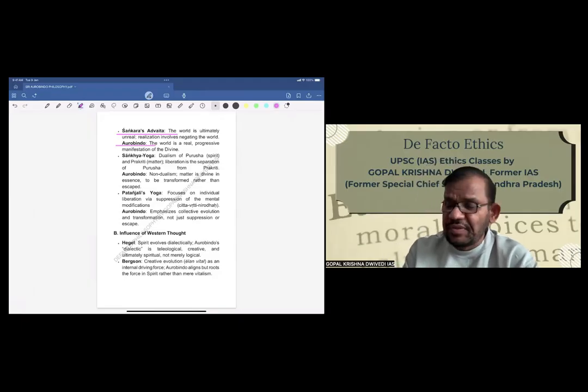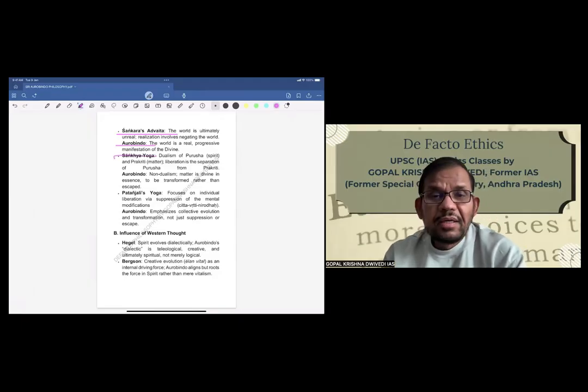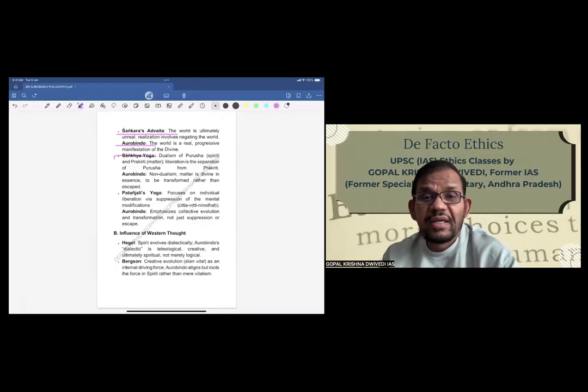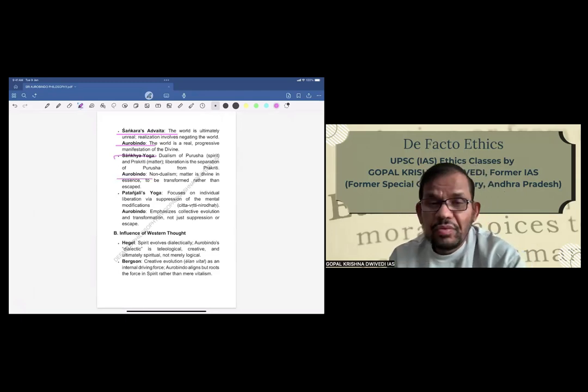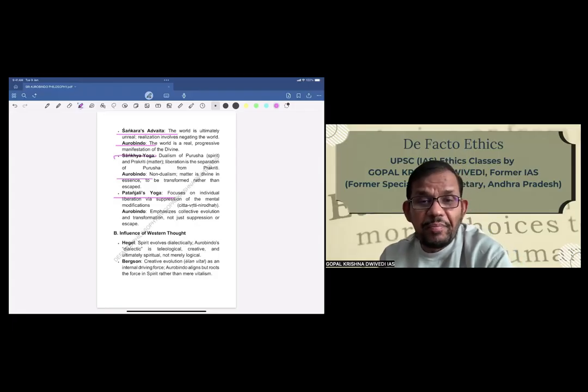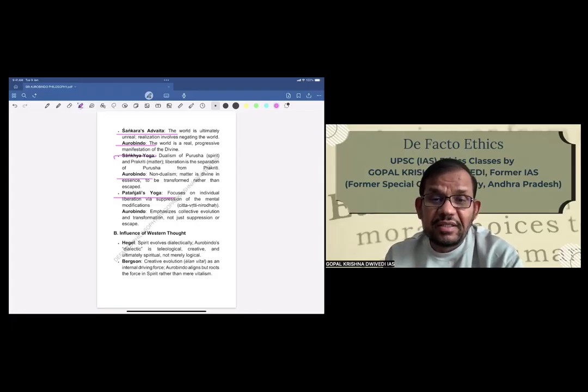How does it differ from Sankhya Yoga? Sankhya Yoga posits a dualism of Purusha and Prakriti. Liberation is the separation of Purusha and Prakriti, again through knowledge. Aurobindo says no, it's non-dualism. Matter is divine in essence, to be transformed rather than escaped. Then Patanjali's yoga focuses on individual liberation via suppression of the mental modifications, that is Chitta Vritti Nirodha. We have already seen that.